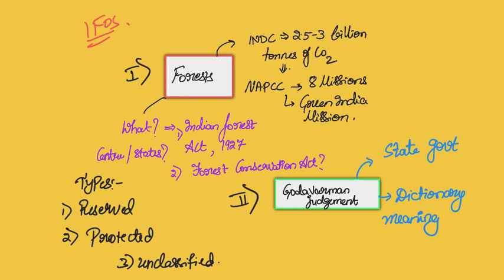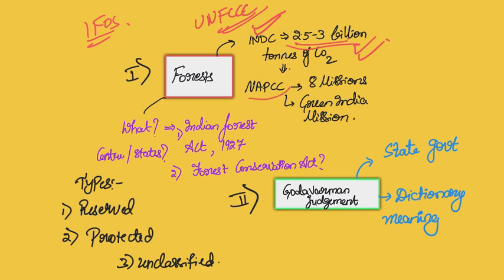So beginning with forests, why are we actually trying to study them from the current utility point of view? First one, if you take a look at our INDCs, which we have declared at the Paris summit in 2015 for our contribution towards safeguarding our climate, that is at the UNFCCC summit, one of them is that we will increase our carbon sinks. One of the ways to do that is by increasing the area under forest. So we have an INDC of ensuring 2.5 to 3 billion tons of carbon dioxide.